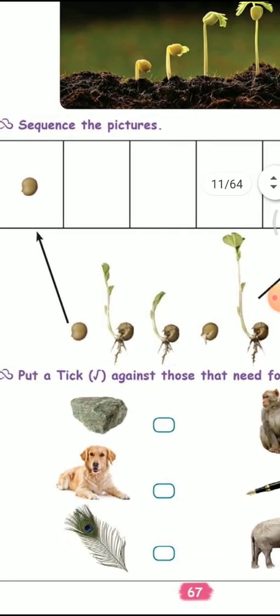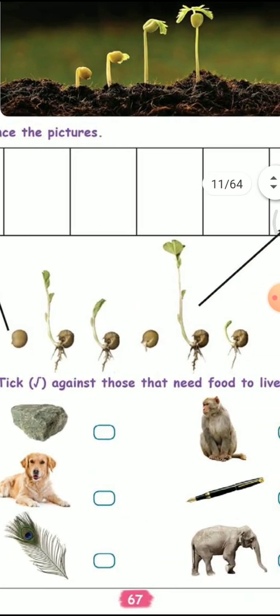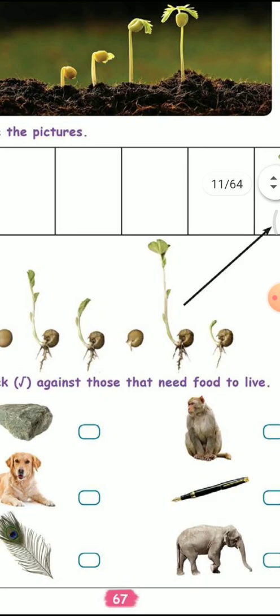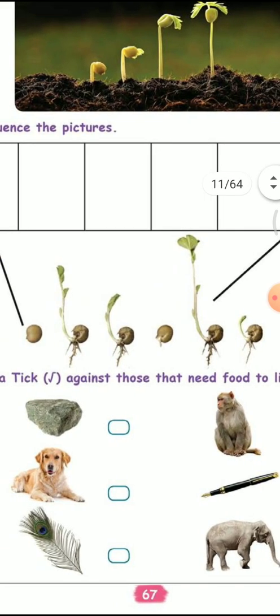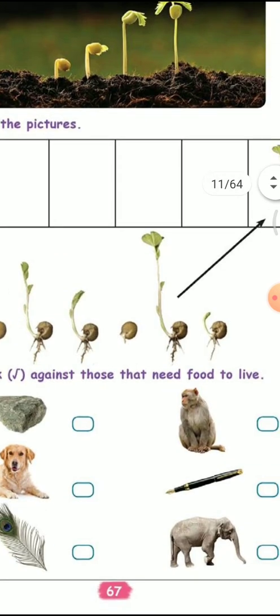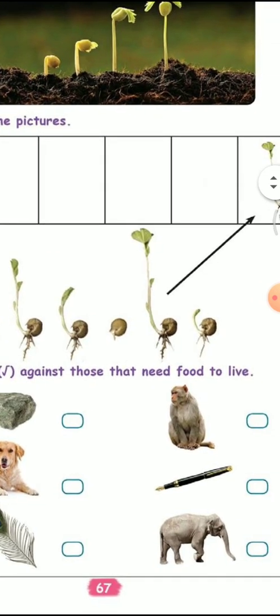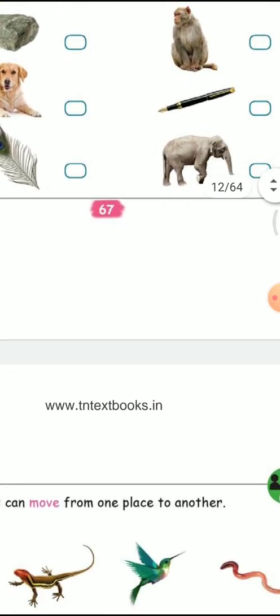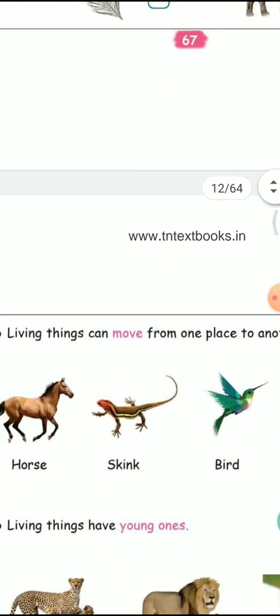Okay, next one, see here, you have to mark which ones need food to live. Here the dog, monkey and elephant are examples of living things that need food. So for those only you have to put a tick. The others are examples of non-living things.